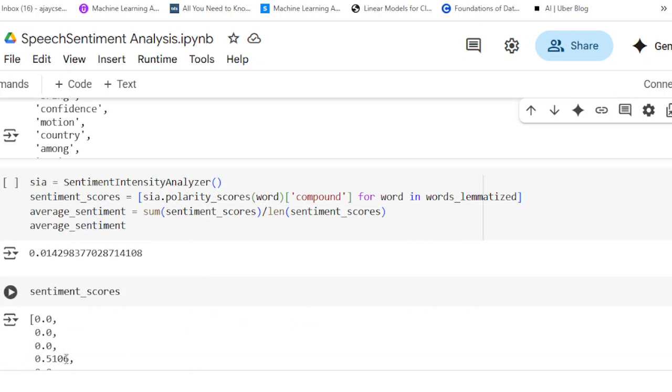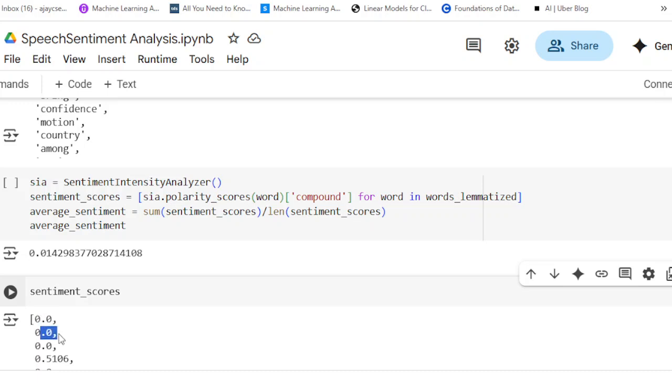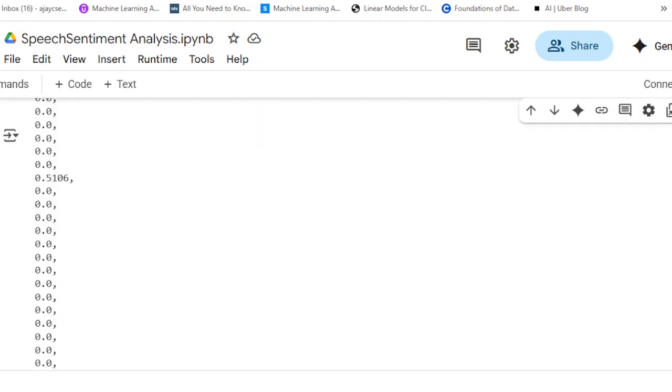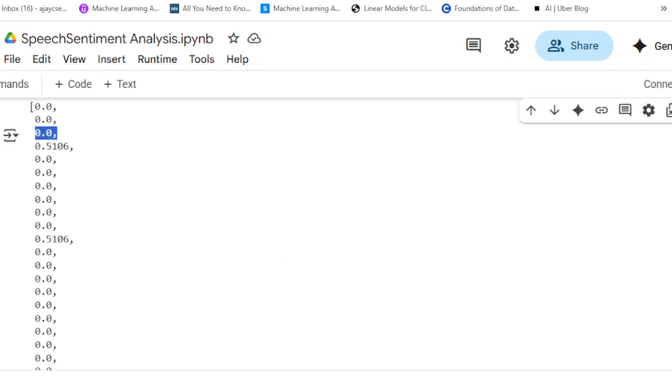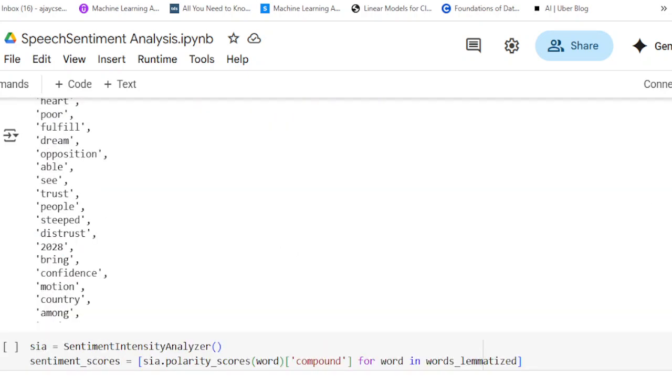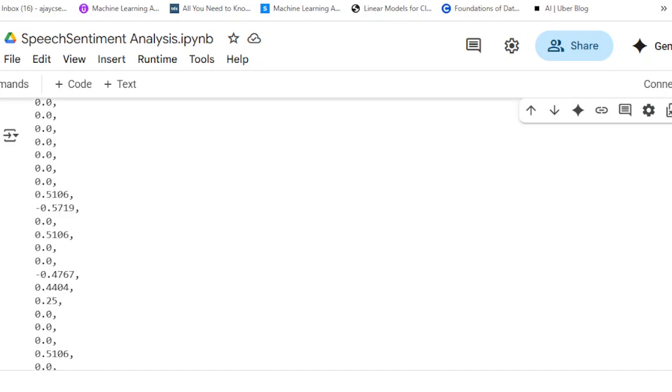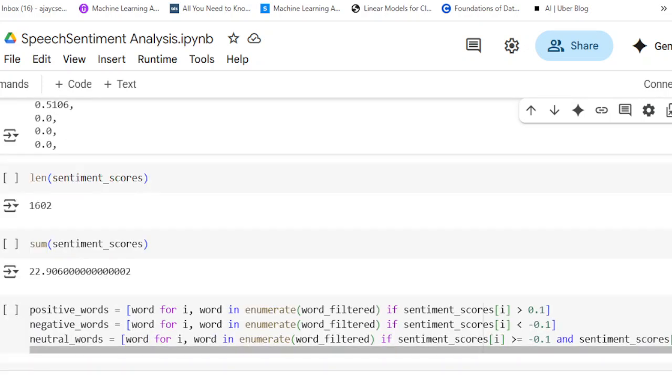So these words do not carry any sentiments. Gratitude carries 0.51 sentiment, that it is a positive one. And so averaging across all the scores, I'm getting 0.014, overall indicating that it's not a very positive speech. The total number of words is 1602, and when I sum up all these scores, I'm getting 22.9.